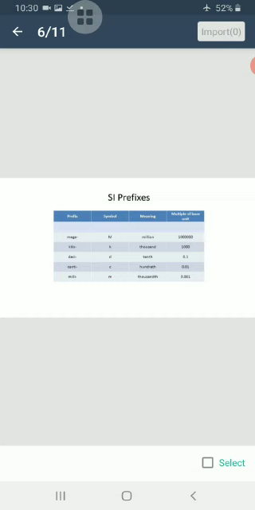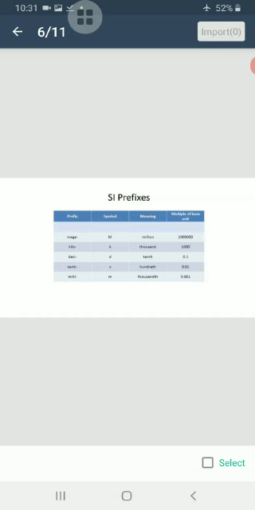Like we use the prefix deci, and its abbreviation is d. Its submultiple is 1 by 10, and it can be written as 0.1. The centi has the abbreviation c, and the submultiple is 1 by 100, written as 0.01.